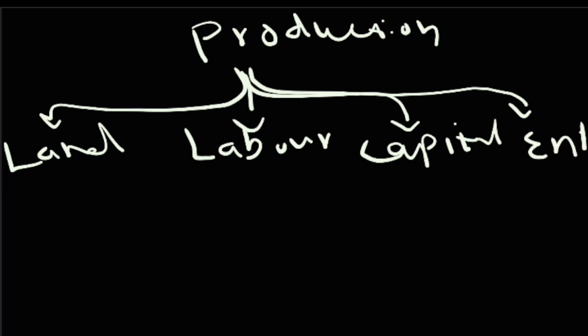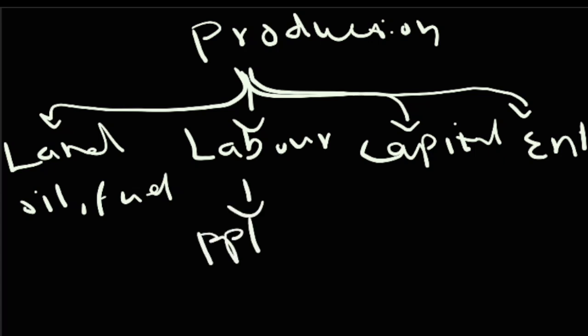Land is all the natural resources included in producing goods. For example, oil and fuel, these are all natural resources that production needs. Labor is people. Capital is the sum of money, and enterprise is the skills.